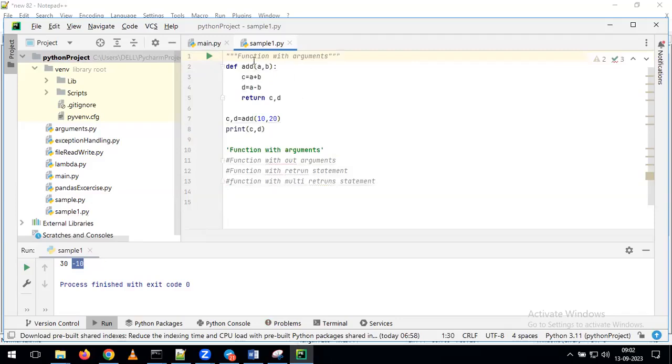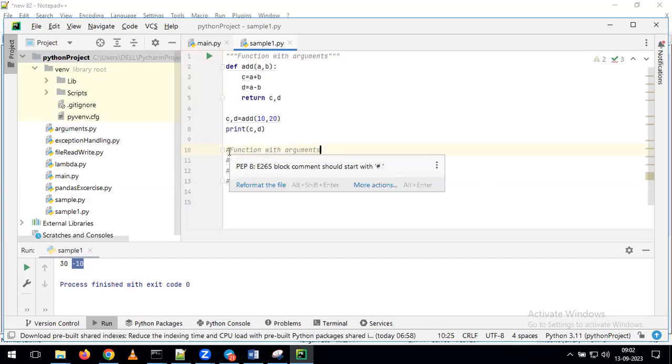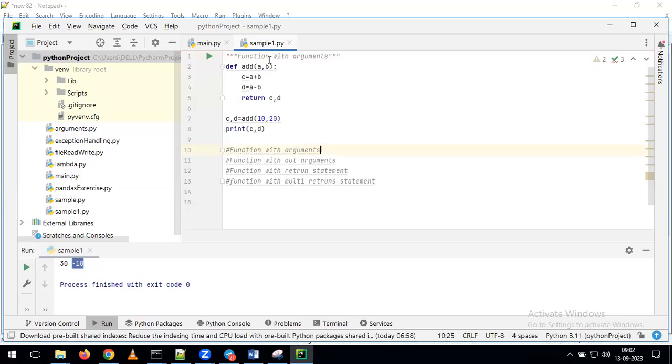So these are the ways we can give a comment at the beginning of the program. But in between the program, whenever you want to give a comment, we can give it as a hash. With the help of the hash symbol, in between the program, we can pass the comment. At the beginning of the program, if you want to give a comment, we can give it as a double quote, a single quote, or triple double quotes.